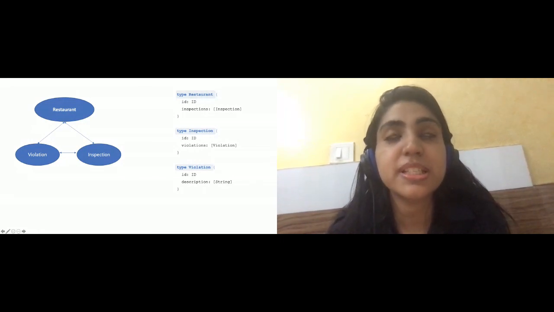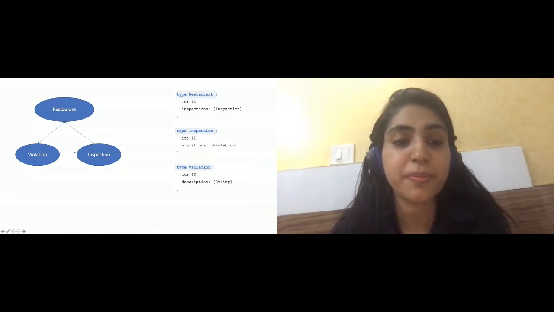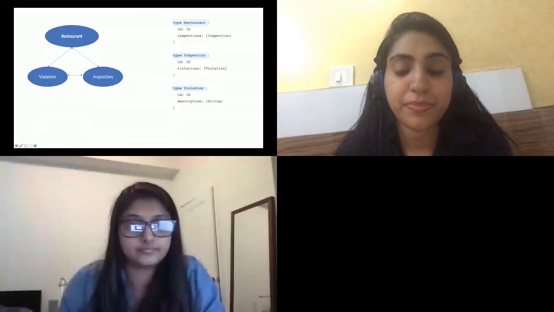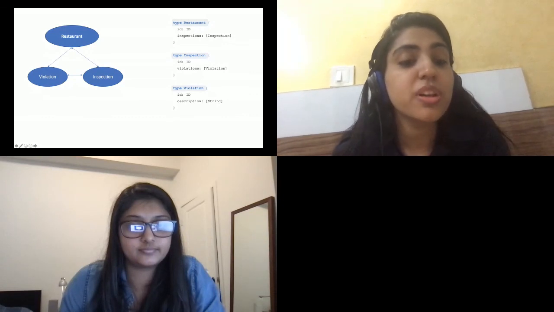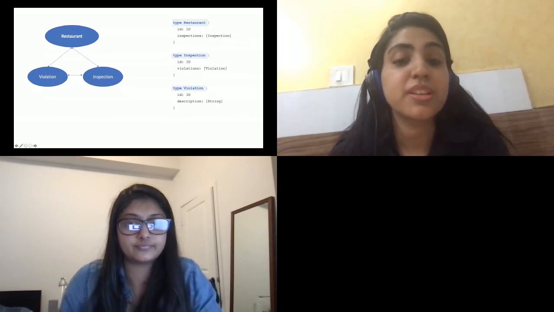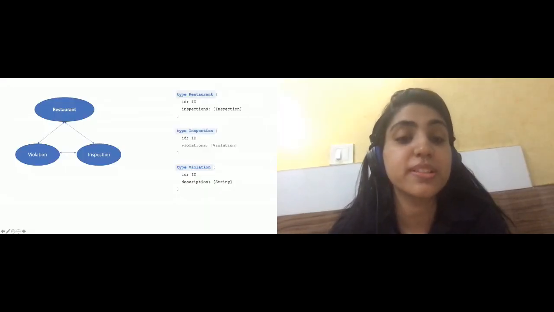So restaurants can have one or more inspections, so it will have a field with the name inspections, which can be a list of type inspection, and so on. So this is the whole crux: when you think structurally and in a defined manner, you end up with a schema that's much more scalable.